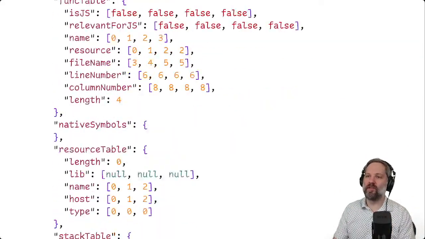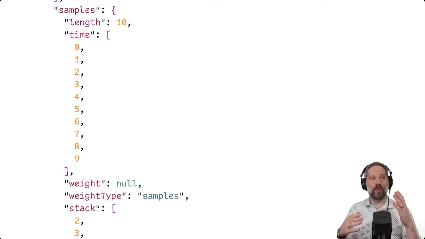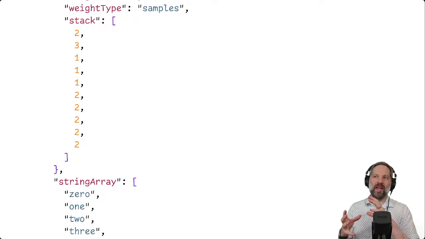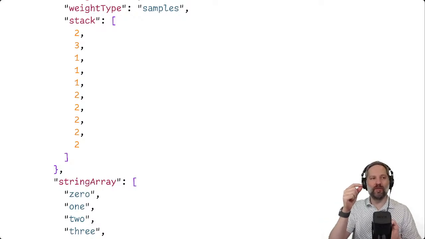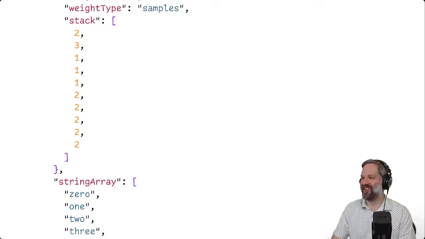Then later on we take samples. If you scroll down, you'll see we have a list of samples. The list of samples are associated with a particular time in which we took that sample. And then a little bit lower, hopefully I did this correctly, yeah, we have the stack. And these are our samples. This number here in the stack list is pointing back to an entry in that tree data structure. So it helps us keep the profiles really compact. Yes, this is absolutely artisanal handcrafted JSON for sure.